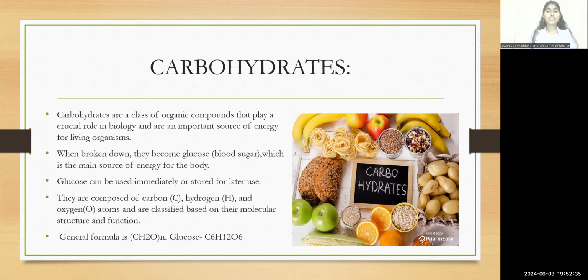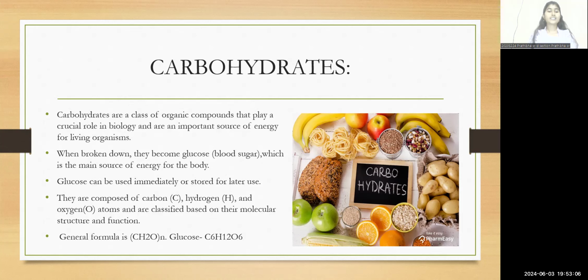Now, our topic is carbohydrates. Now, let us go through our topic. Carbohydrates are a class of organic compounds which play a crucial role in biology and they are an important source of energy for the living organisms. When broken down, they become glucose, called blood sugar, which is the main source of energy for the human body. The glucose can be used immediately or it can be stored for later use.